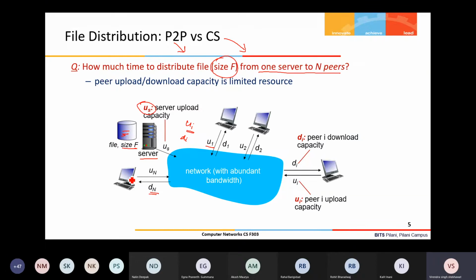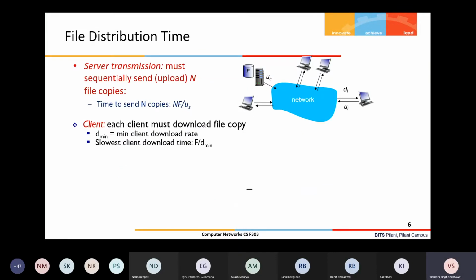So the nth peer upload and download capacity is this. So this is the scenario. Now let us first take how this file will be distributed, and how much time will be required to distribute this file using the client server architecture.